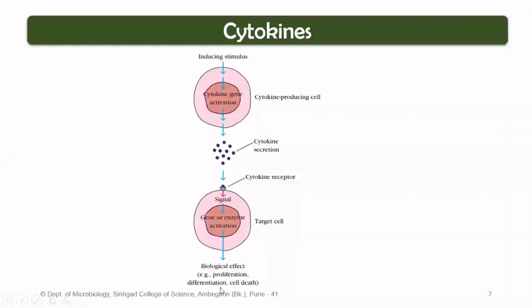Now there could be differentiation. For example, try to recall the process of hematopoiesis. In hematopoiesis, there is generation of different types of cell lineages out of a single parental hematopoietic stem cell. This differentiation of the hematopoietic stem cell is caused by different cytokines, and that helps the stem cells end up as a specific type of cell population. That could be a leukocyte, a platelet, or even an erythrocyte.